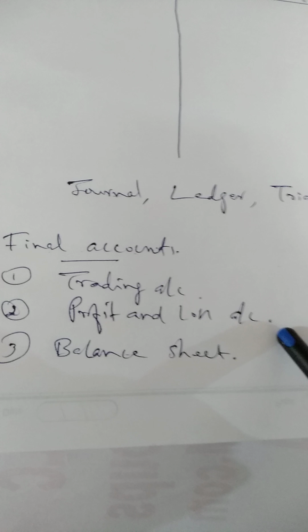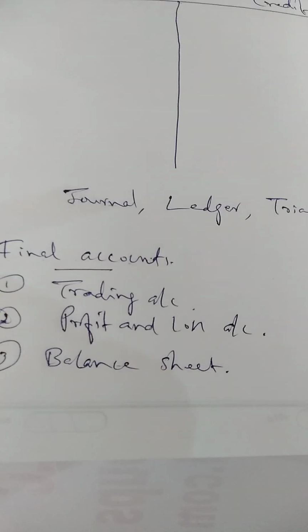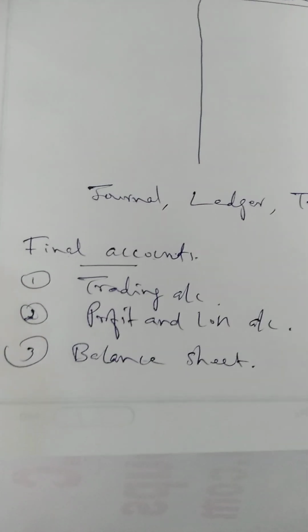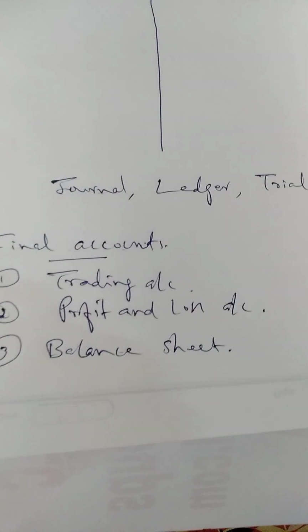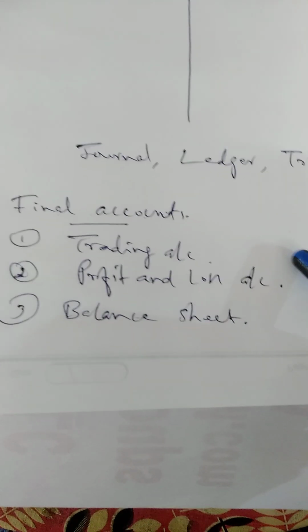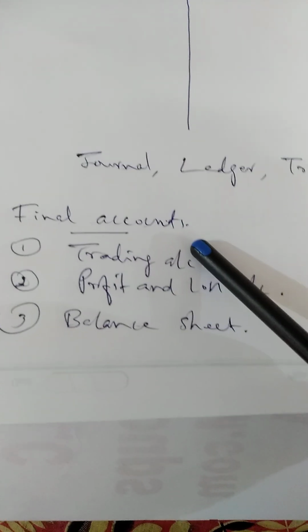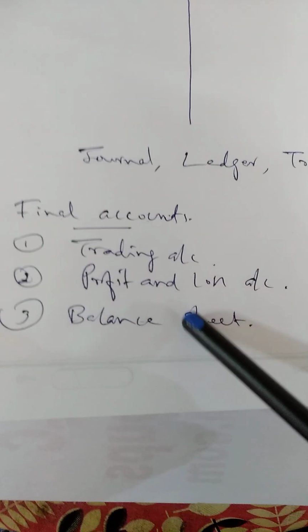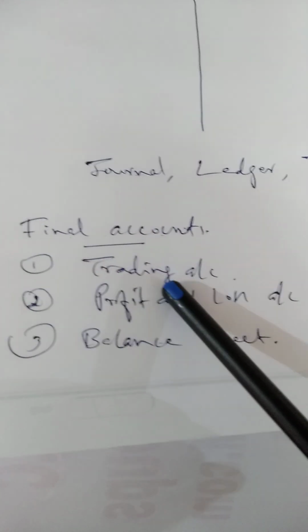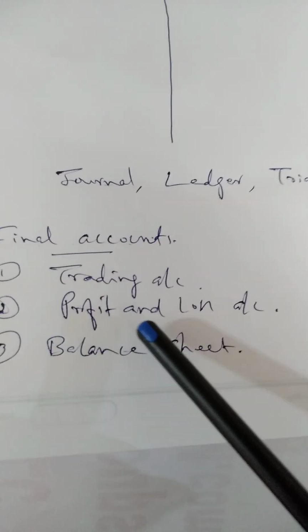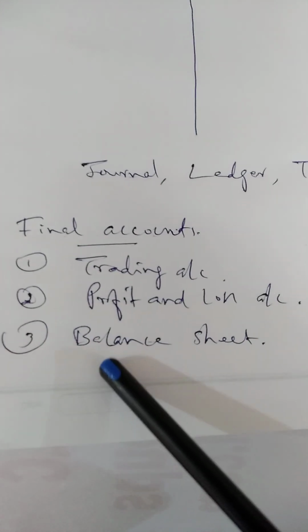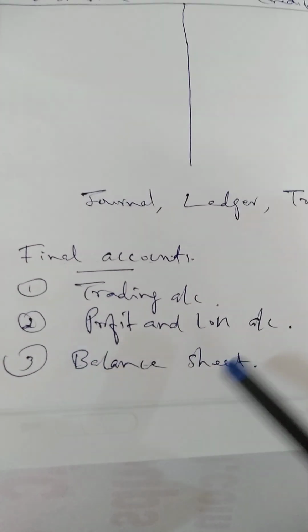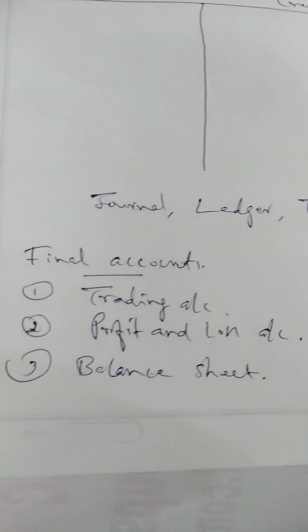At the end of that period, that means if the accounts end on 31st March or on 31st December, whatever it may be, on that date, they have to prepare some accounts which are called final accounts. Actually, this final account consists of two accounts and one statement. The first account is trading account, then profit and loss account, and thereafter we prepare a statement called balance sheet. These three items form part of final accounts.